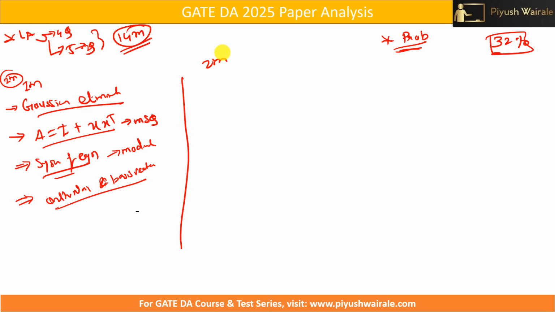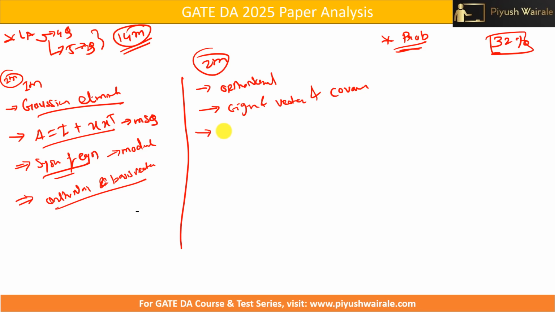Now about the 2 mark questions. There was one question based on orthonormal vectors again. Then we have one more question based on eigenvectors and covariance.